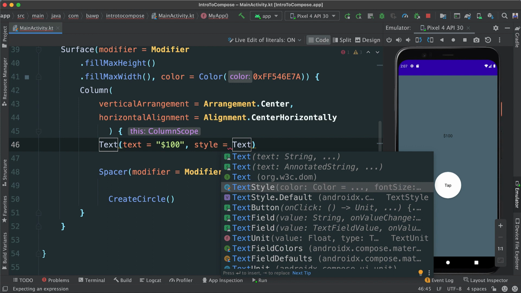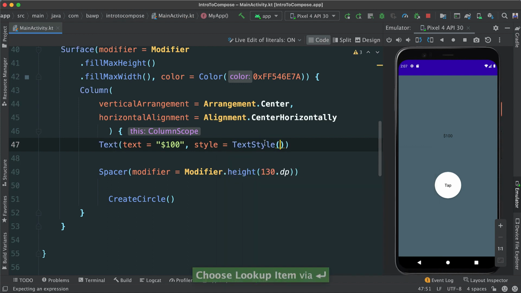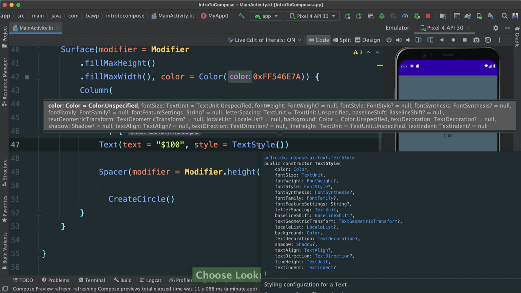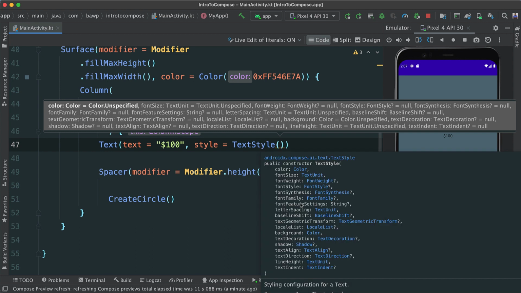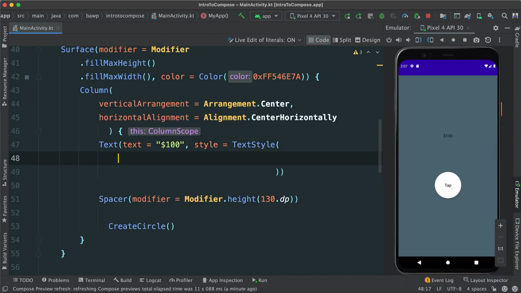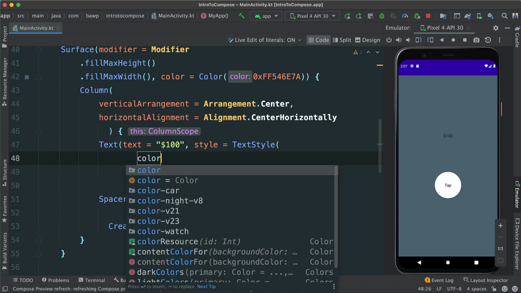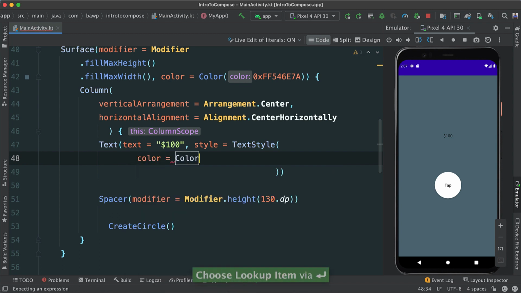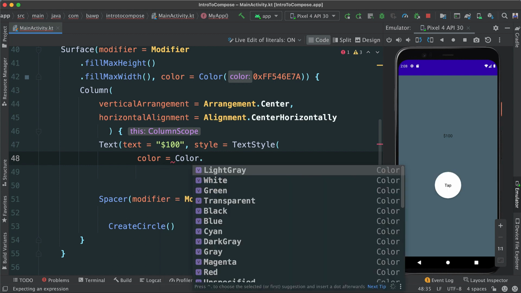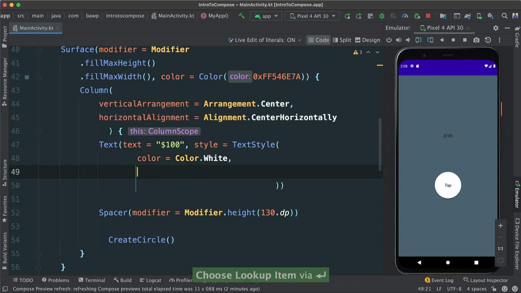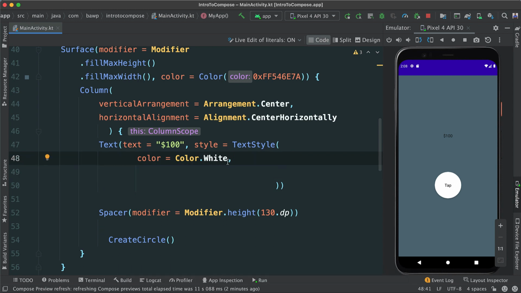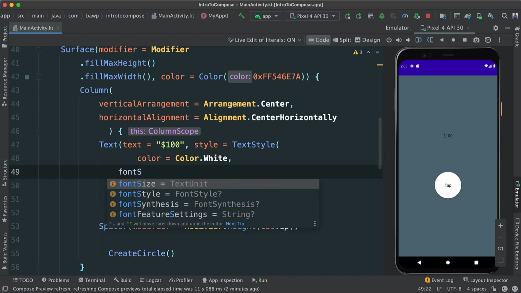There's text style, and you can see if I hit enter, inside of a text style we can pass all kinds of arguments. Oh, this is beautiful. So we can really customize our text to our liking. Look at all of this. In this case, I can change the color. I'll hit enter for a new line and say color, and set color. I'm going to use this color here, and I want this to be white. Then I can say option space, and then font size.